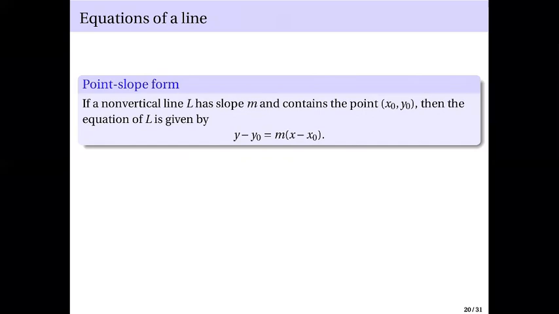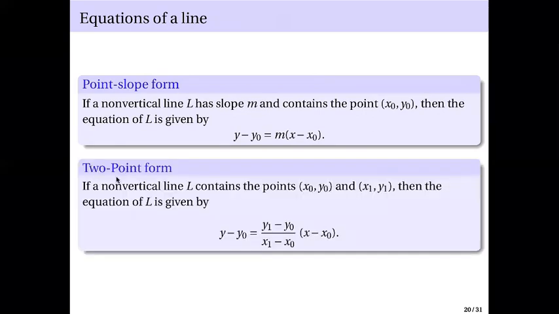Now, what if we are given 2 points instead of just 1 point and a slope? So in here, suppose the non-vertical line L contains the points x0, y0, and x1, y1. The formula is given by this. Y minus y0 equals this ratio, y1 minus y0 over x1 minus x0 times x minus x0.